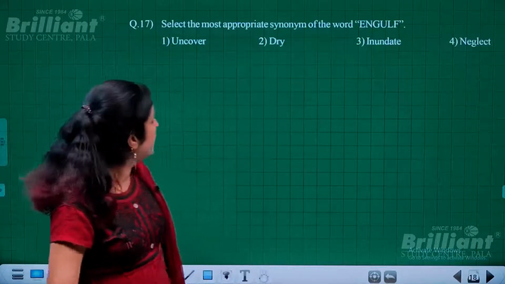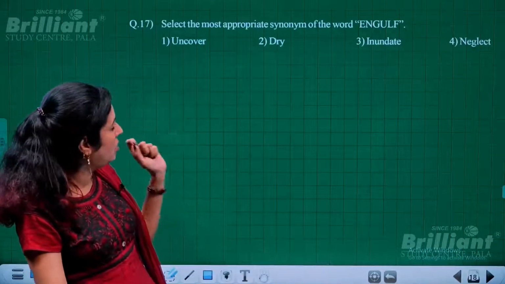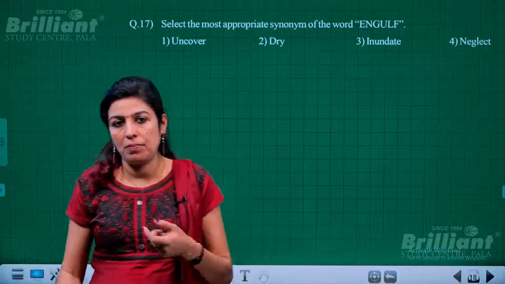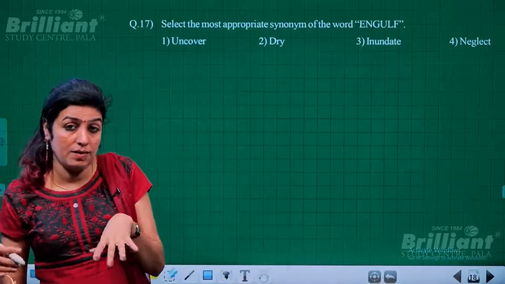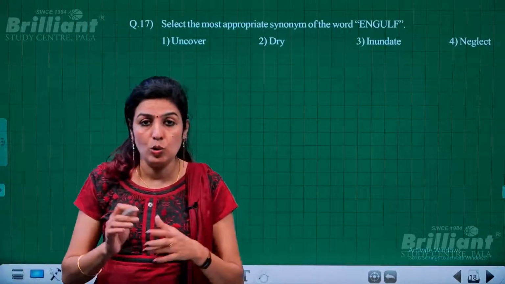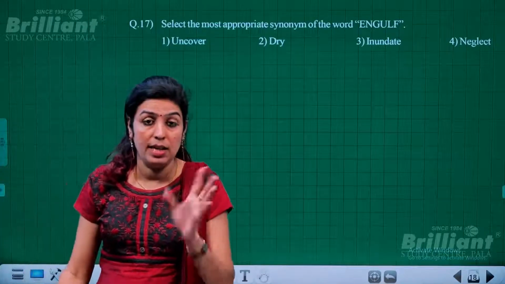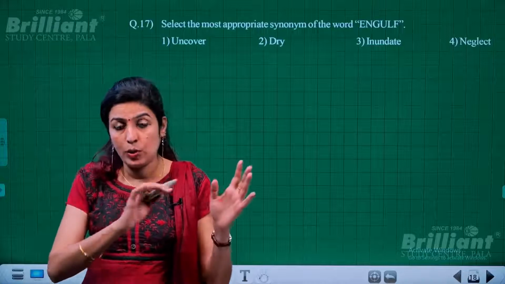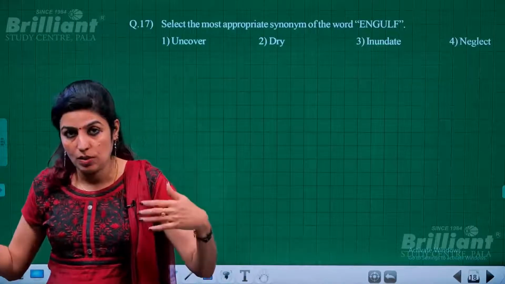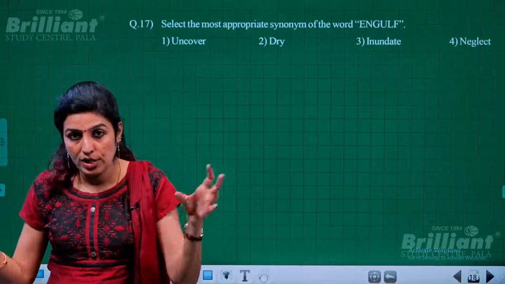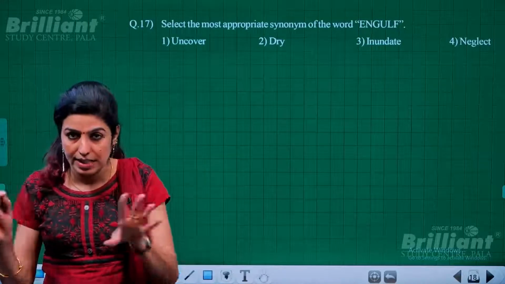Okay. Next is, again you have to choose a synonym for the word engulf. So, when something engulfs another thing, it means to sweep over something from all sides, like in the case of flood. When flood sweeps over a village, the water almost sweeps over the things in the village from all sides. To engulf is the exact meaning.